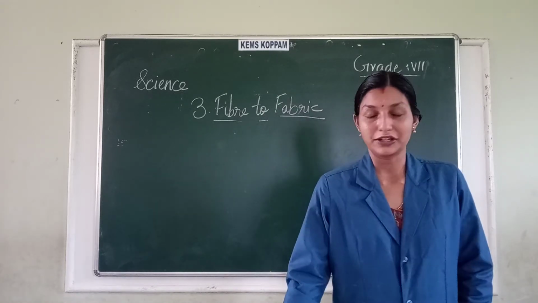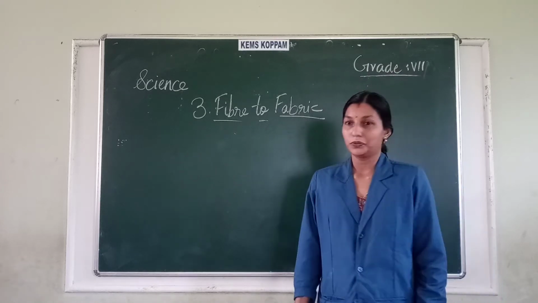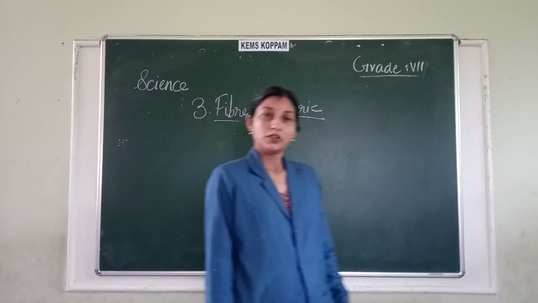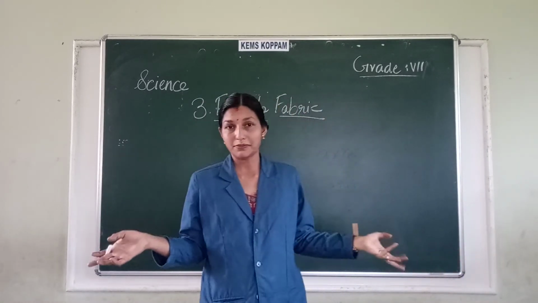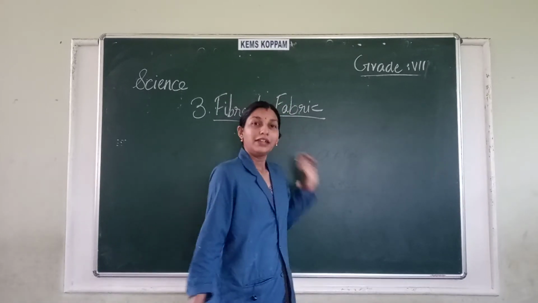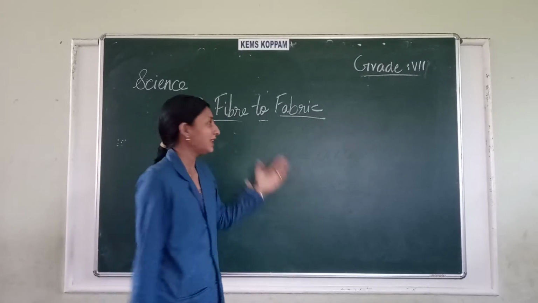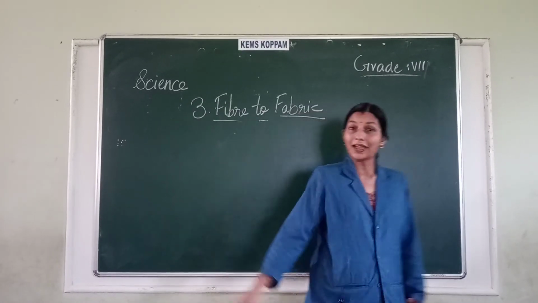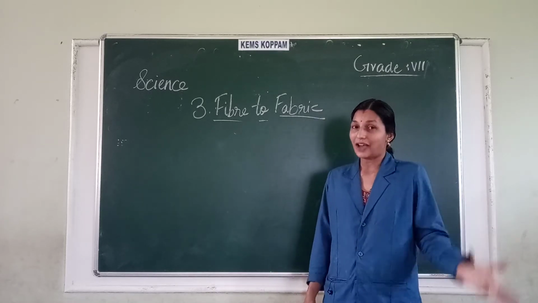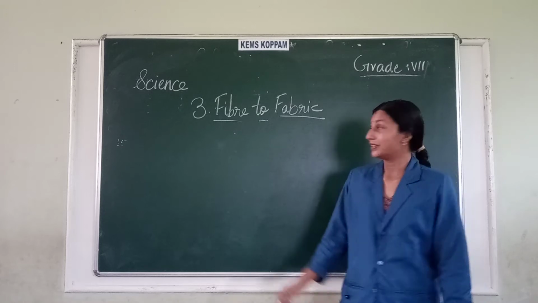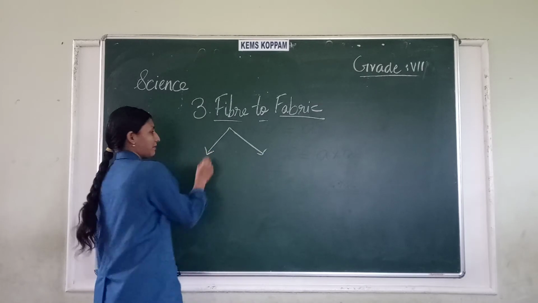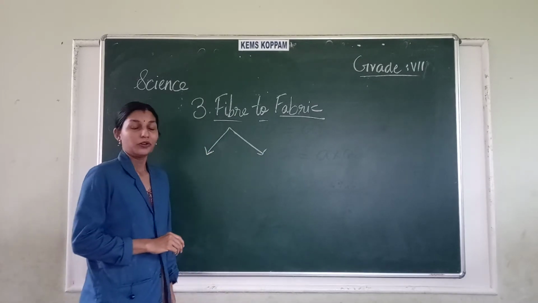Yes, we shall start. So, as you know, any dress, you might have seen in your cupboard, you have a large number of dresses, correct? All these dresses are made out of what? Different kinds of fabrics. And this fabric is made out of what? Fabric is made out of fibers. Okay, so these fibers are mainly of two types in origin.